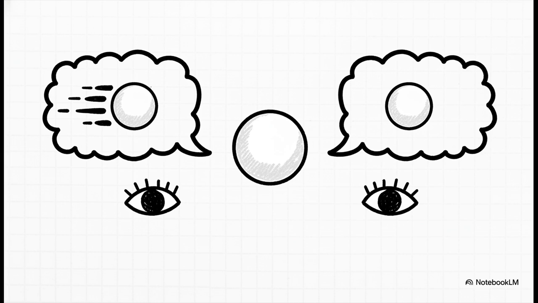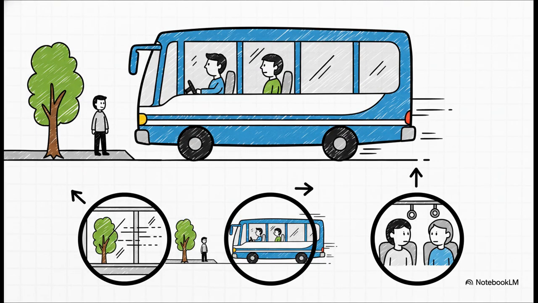Let's take an example. Imagine you are sitting inside a moving bus. When you look outside, what do you see? You see the trees and the buildings moving backwards, right? But think about a person who is standing on the road. For them, the trees are not moving. For them, it is the bus and you sitting inside it that are moving forward. Now, what about the person sitting next to you on the bus? For you, that person is at rest, not moving at all. You see? Whether something is in motion depends on the observer.